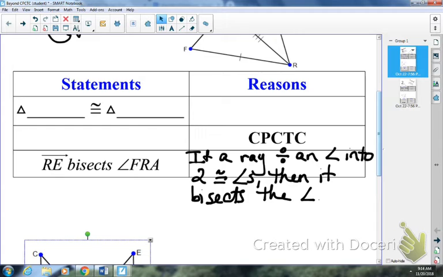Normally we would have said if a ray bisects an angle, then it divides the angle into 2 congruent angles. Since we're flipping the spots today, we're going to write the converse of that reason.